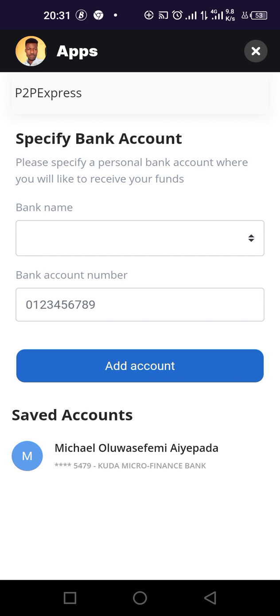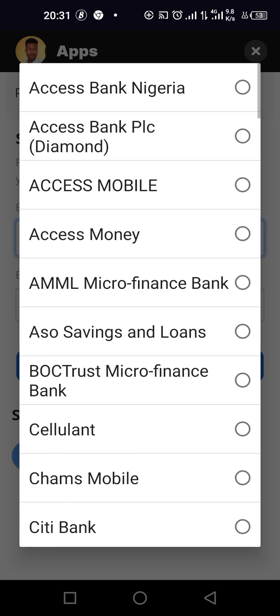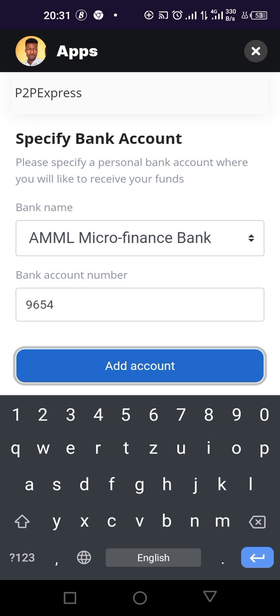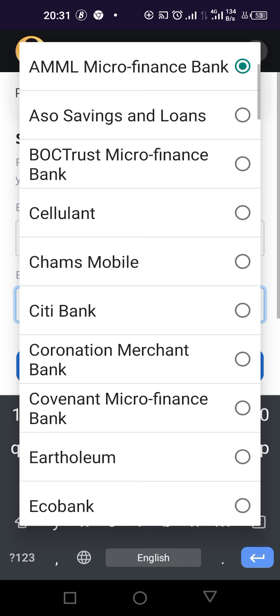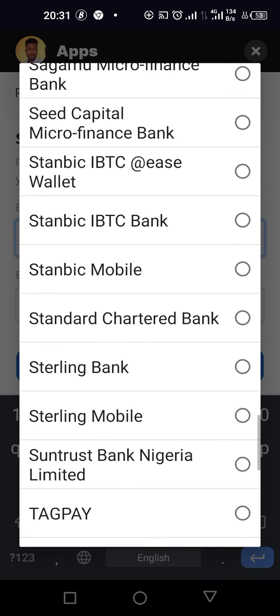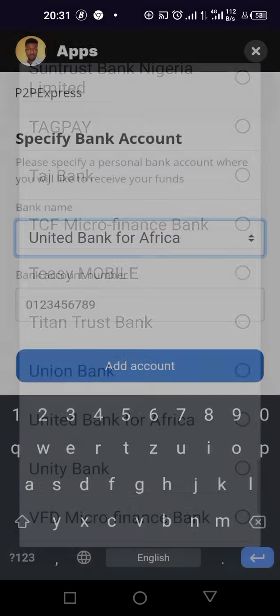Since you have that coin, you put in your bank details, you put in your bank account. Let me try using my bank details, for any of you that want to drop money into my bank account.